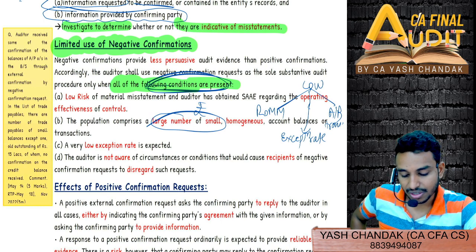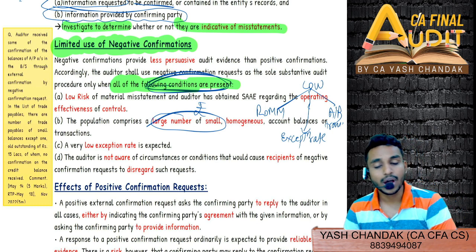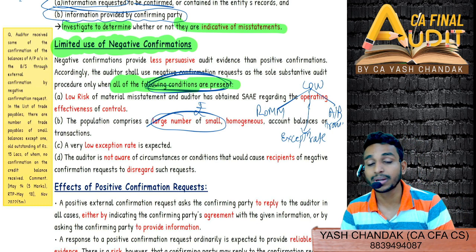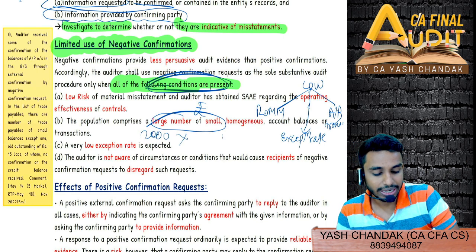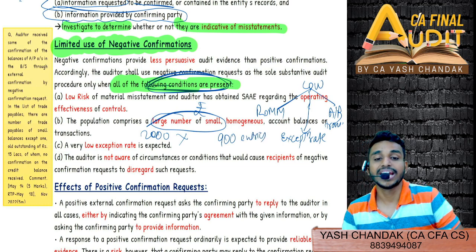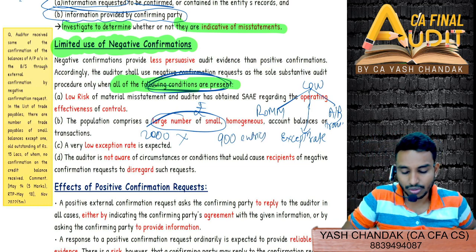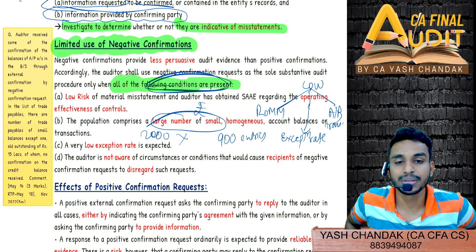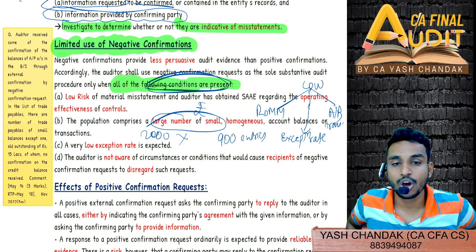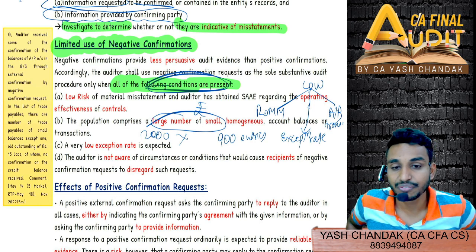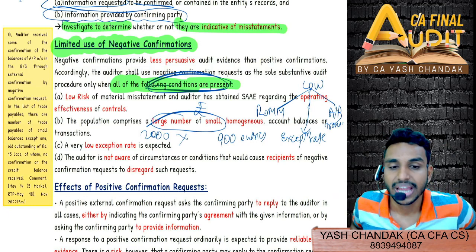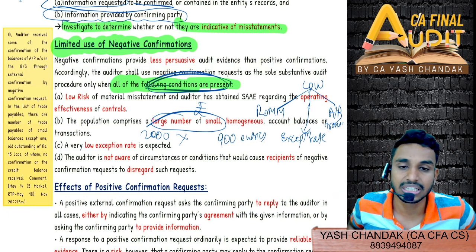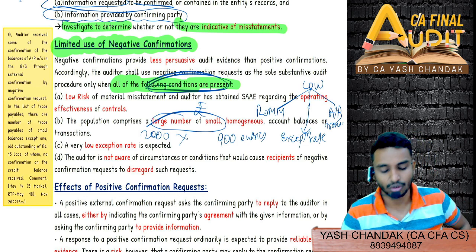So low risk of material misstatement, low ROMM, low exception rate, and again a low amount of homogeneous items, low amount but a large number. Suppose you have around 900 debtors' entries of 2000 to 5000, 2000 to 10,000. You cannot simply ask all the debtors for confirmation and then evaluate whether they confirm. You can simply send the negative confirmation request and assume that if they do not confirm, I'll take it as 2000, 5000, whatever be the case, as correct for the third party.